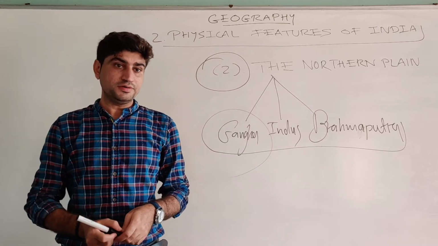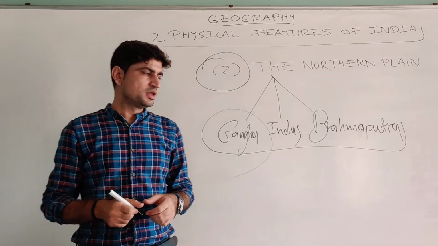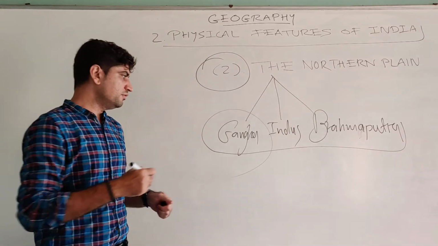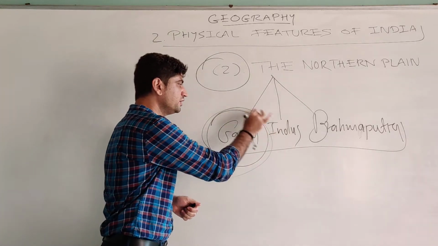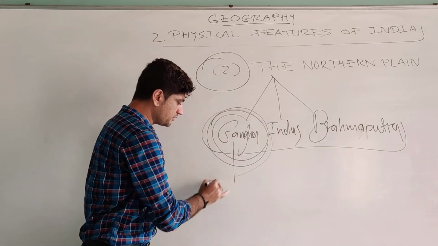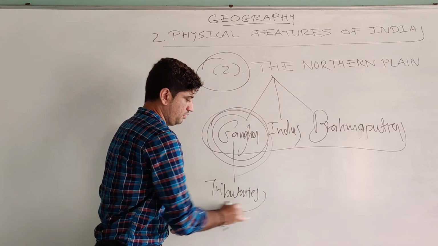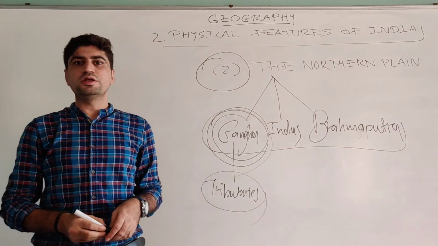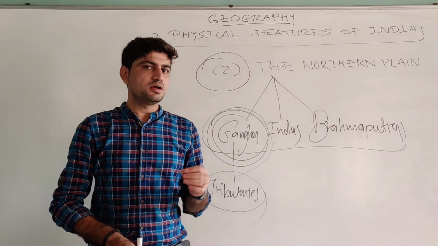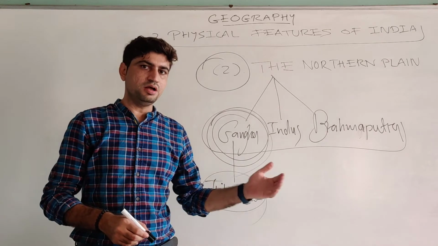And if you have noticed, I use the word here, the river system. What does it mean? By river system we refer to the main river with its tributaries, like the Ganga and its tributaries. Tributary means a small river which flows into the larger one, into the main river.